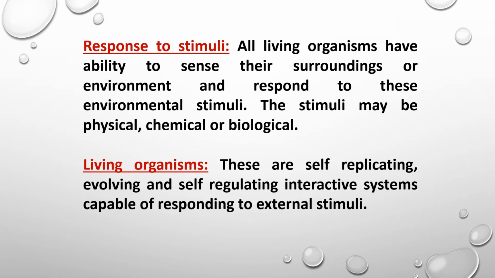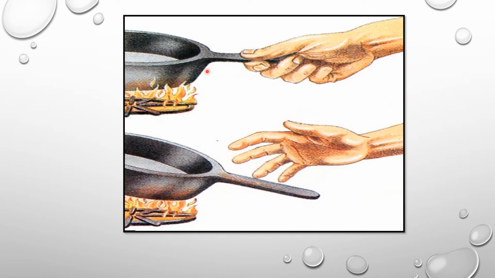Just like when it touches a hot pan, our body feels the heat, and the skin of our hand feels that heat and responds accordingly, because our skin cells as well as our muscles sense that it can harm our body. That is why our hand muscles respond accordingly. So this is also one of the features of any living organism.